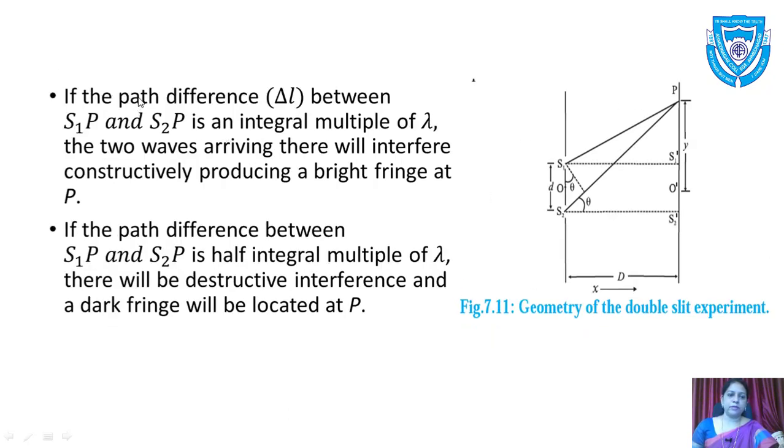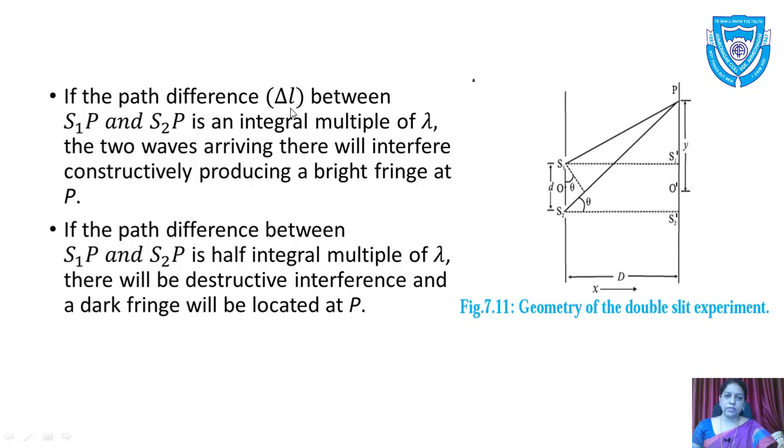If the path difference delta L between S1P and S2P is an integral multiple of lambda, the two waves arriving there will interfere constructively, producing a bright fringe at P. So see here S1, this distance is delta L, the path difference. They are reaching at different points. This distance is small and this is greater, so there is a path difference between them, that is delta L. So this is one of the conditions.